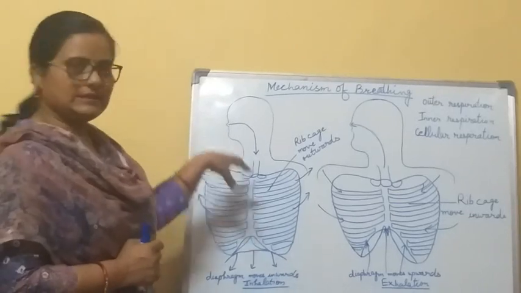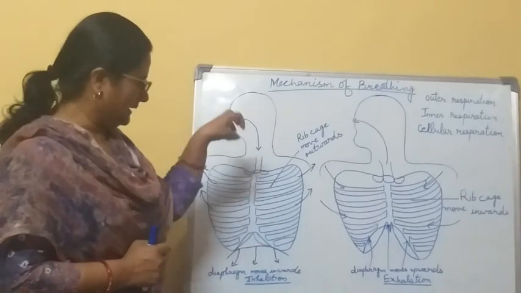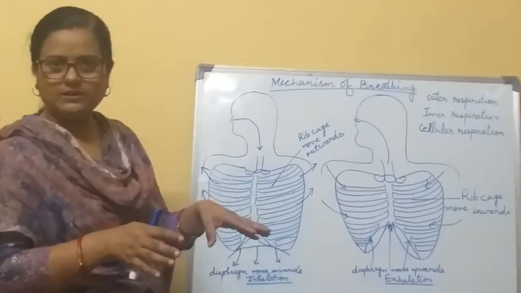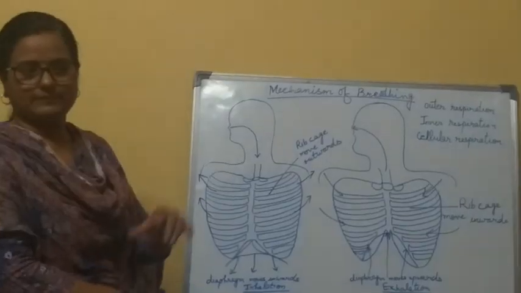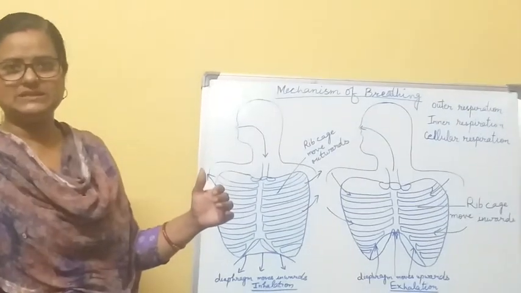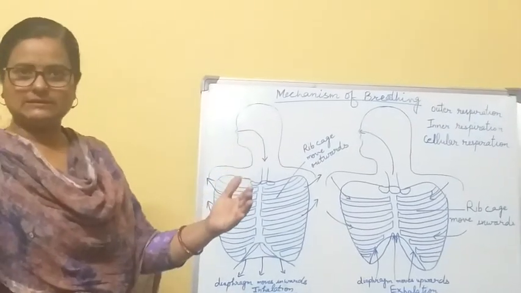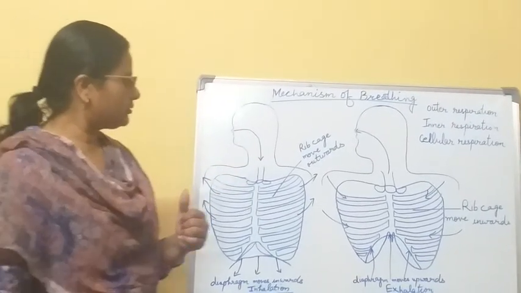When the oxygen enters, it gets absorbed inside the cells, and when the process of respiration is completed, the CO2 gas is expelled. So how does the CO2 get expelled?